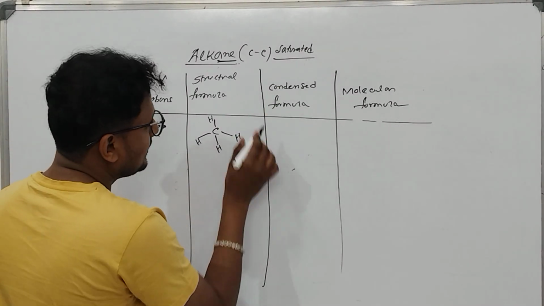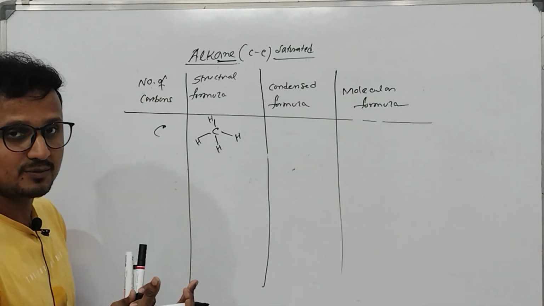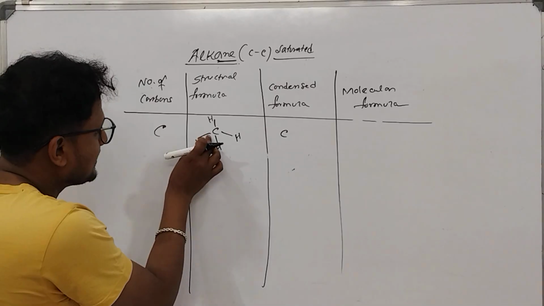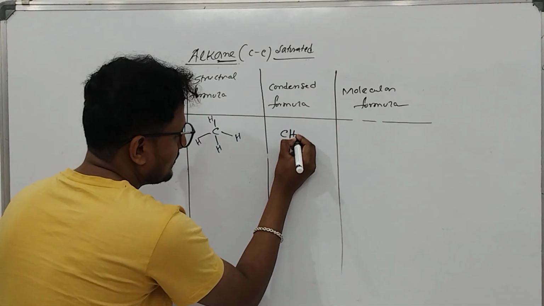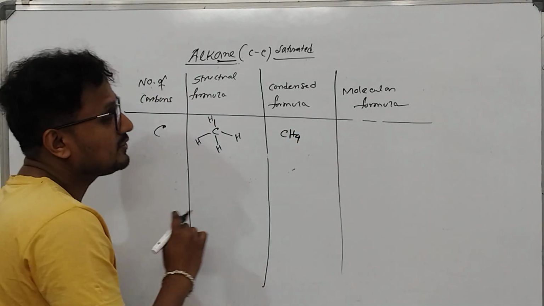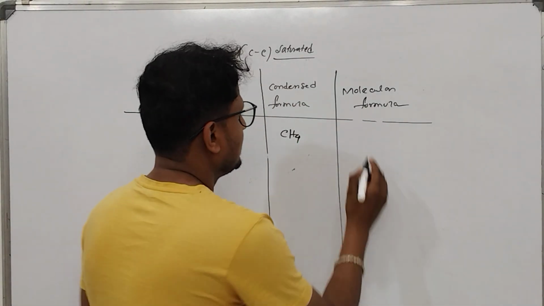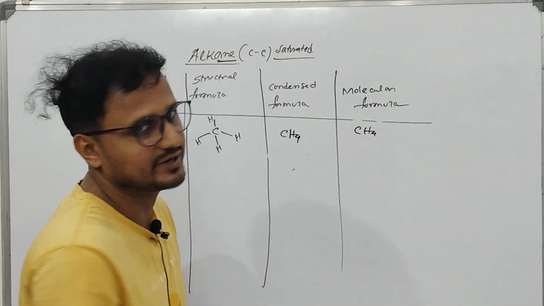What is the condensed formula of this? How to write the condensed formula? One carbon and surrounding hydrogens, CH4. For the molecular formula you have to count the total number of carbons and hydrogens. Now for methane you will not understand any difference here.